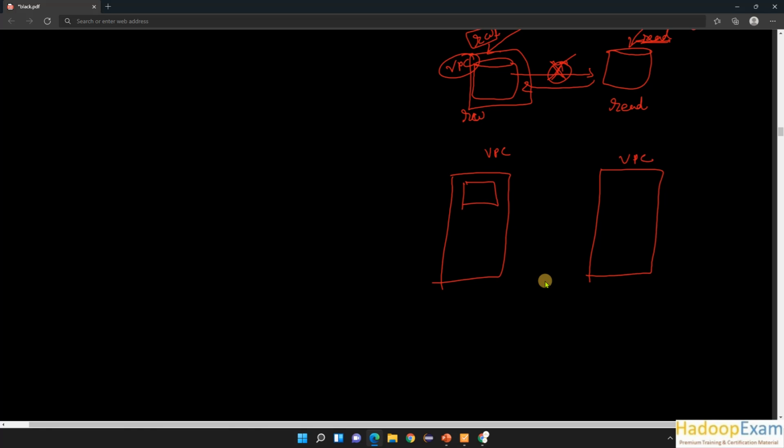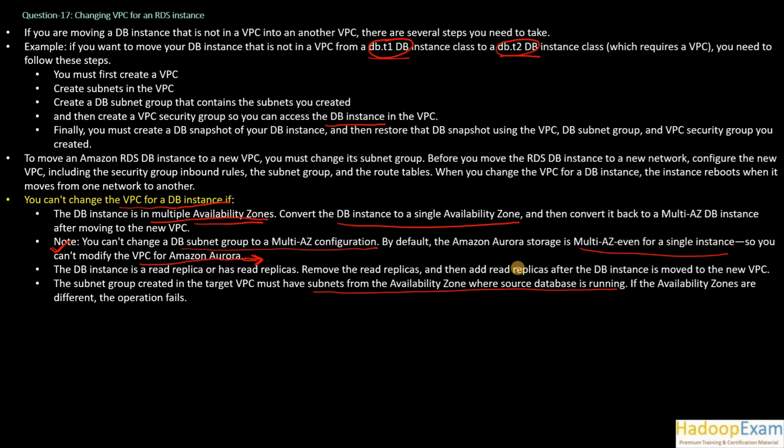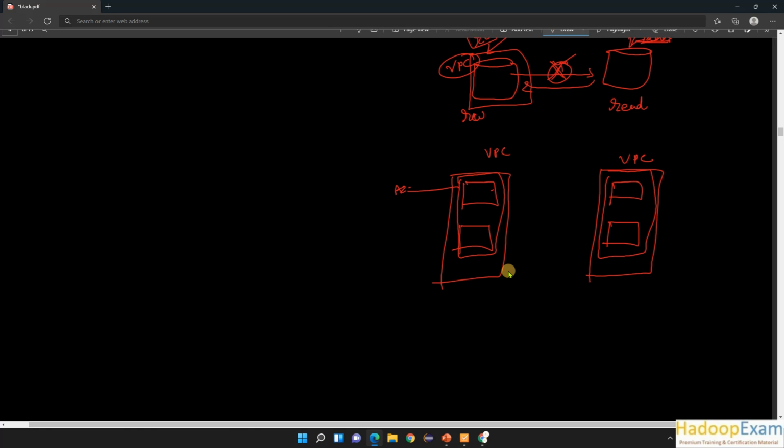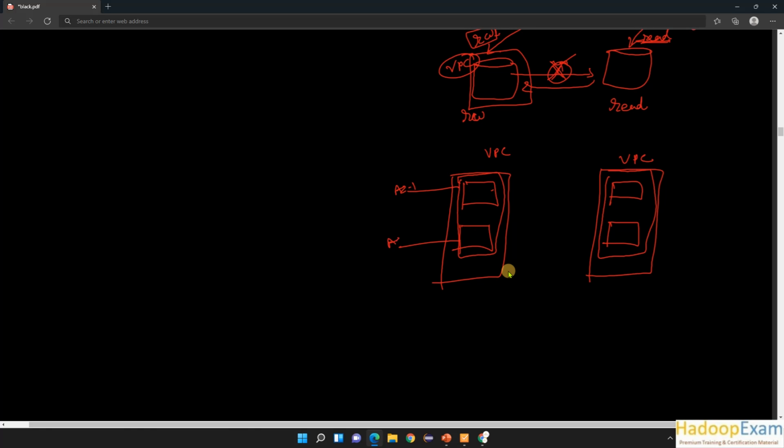If you are creating a subnet here, what it is saying is that the subnet group created in the target VPC must have a subnet from the availability zone where the source database is running. So this is the subnet group for this database, and this is the subnet group for the other. Now this subnet was in AZ1 and this subnet was in AZ2.